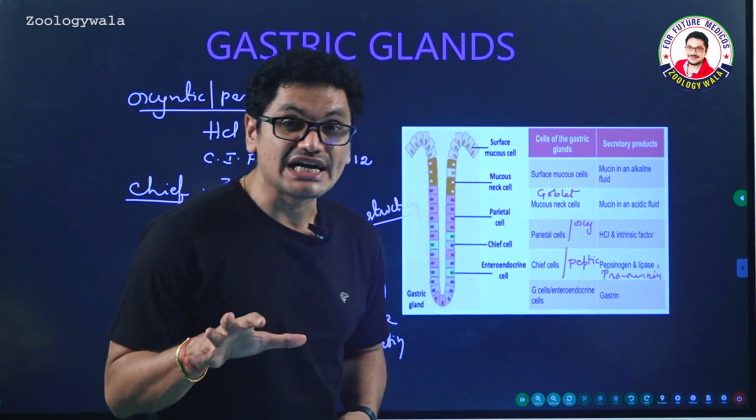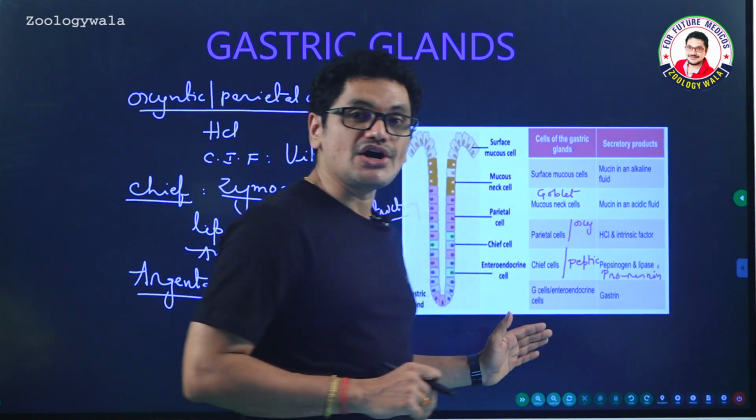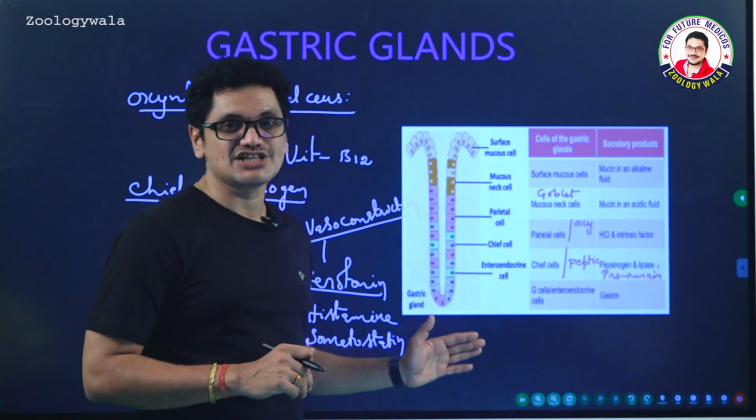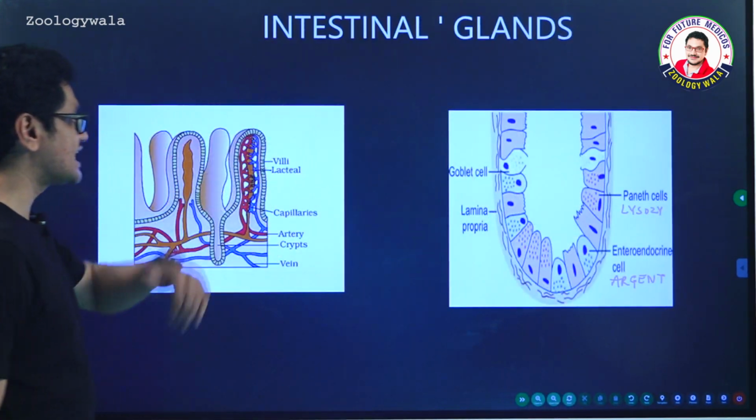Minimum 2 to 3 liters of gastric juices are produced per day. In addition to that, water and bicarbonates are also seen in the gastric juice. Let me introduce you to the next one, intestinal glands.